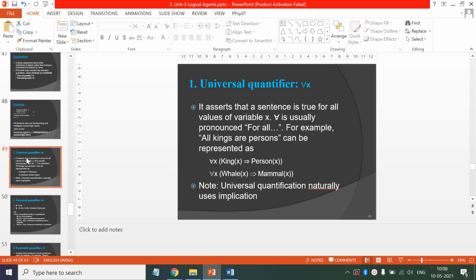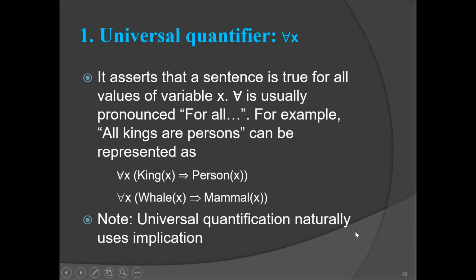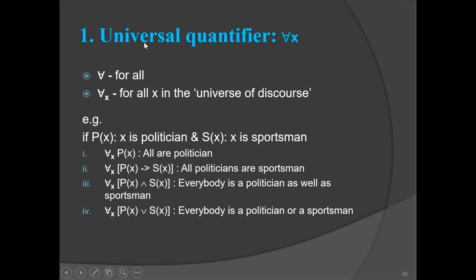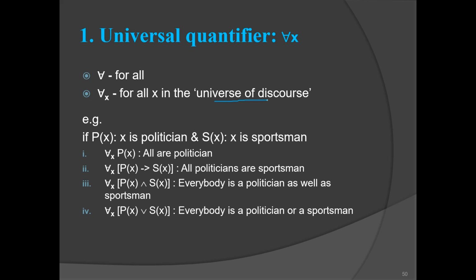That's why first order logic has introduced quantifiers. So here we have two quantifiers, universal quantifier and existential quantifier. So let us continue with this. We have studied the universal quantifier. It is indicated with an inverted A, and it says for all. And if you use variable x, it says for all x in the universe of discourse. And what do we mean by universe of discourse? This is like a universal set. If you consider a set of students, then the universe of discourse will be the universal set of all the students.